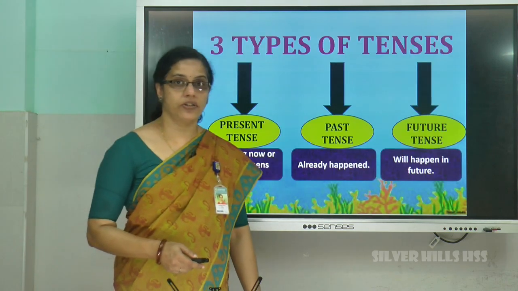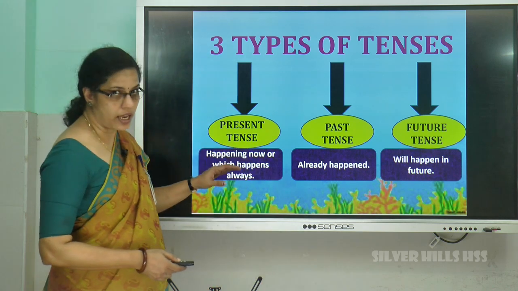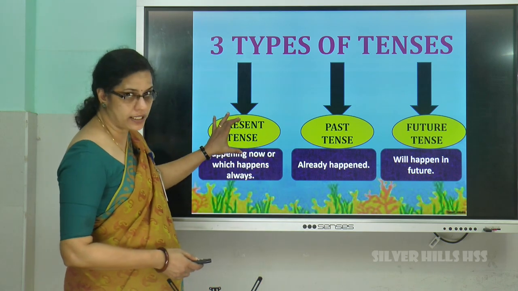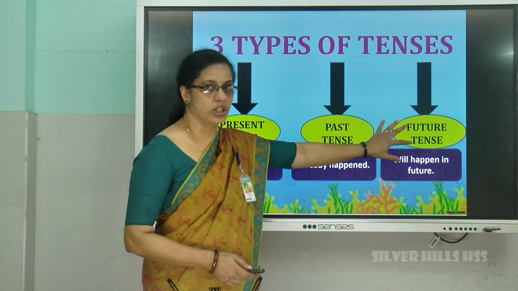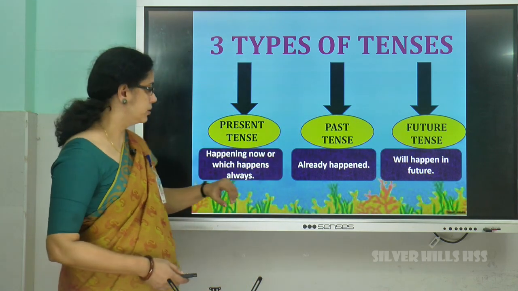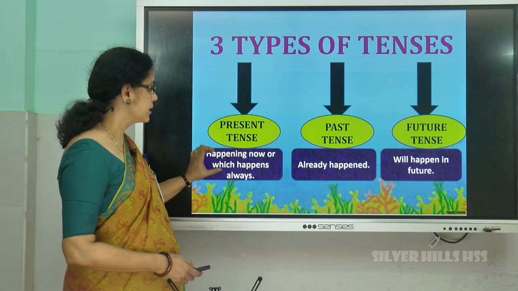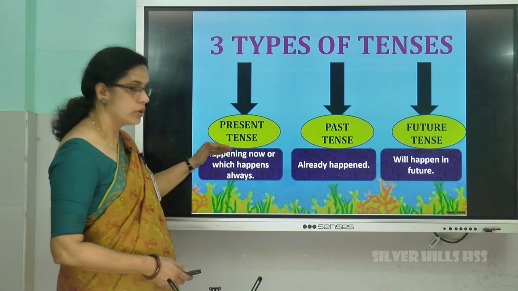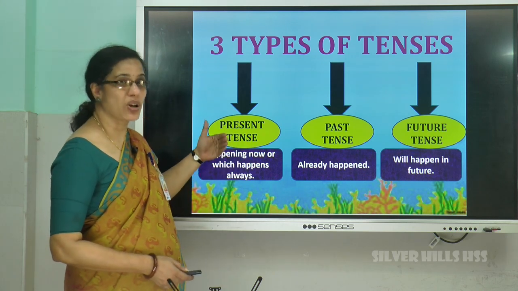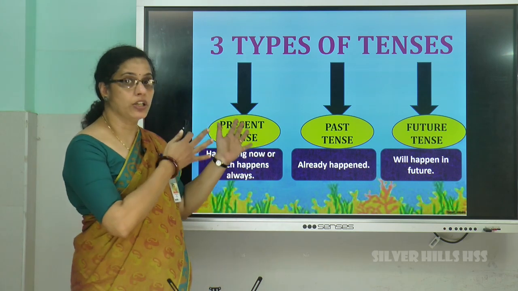There are three types of tenses. Which are they? Let's know. It's present tense, past tense, future tense. Present tense tells us something which is happening now or something which happens always, something which we do every day.